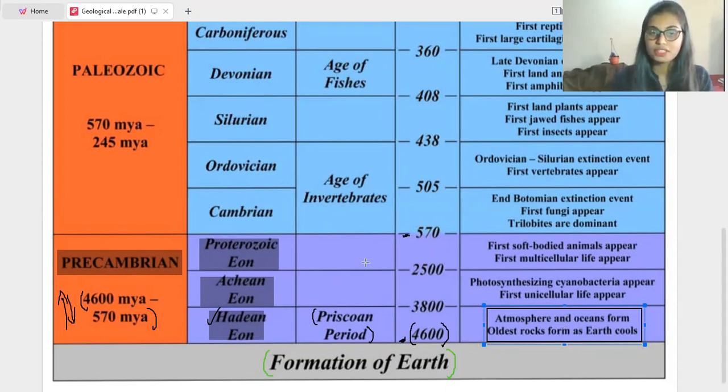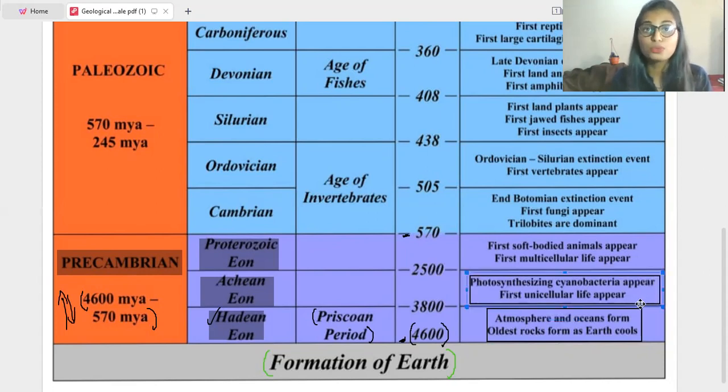This is the first period under the Precambrian era. The next one is the Archean aeon, which takes place from 3,800 million years ago to 2,500 million years ago. The event here is that photosynthesizing cyanobacteria appear.